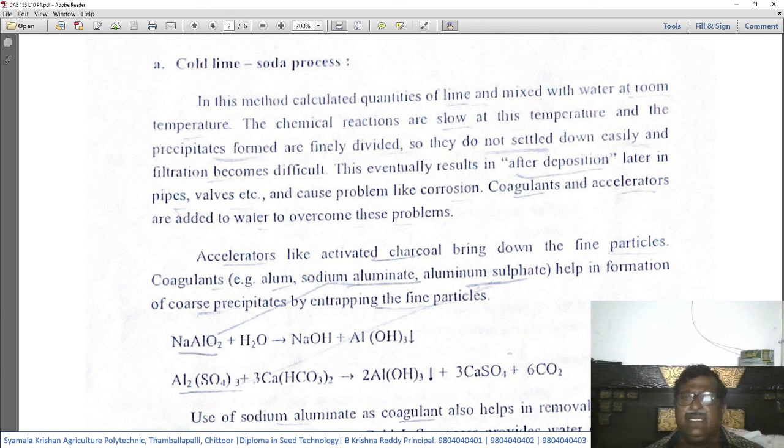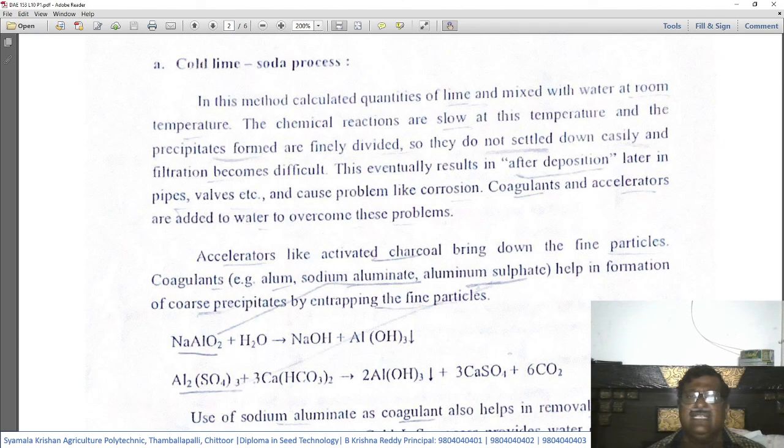When these precipitates are very finely divided, with very small particles, they will get suspended in the water itself. They will not settle immediately, and filtration becomes difficult. So filtration of this type will be very difficult.